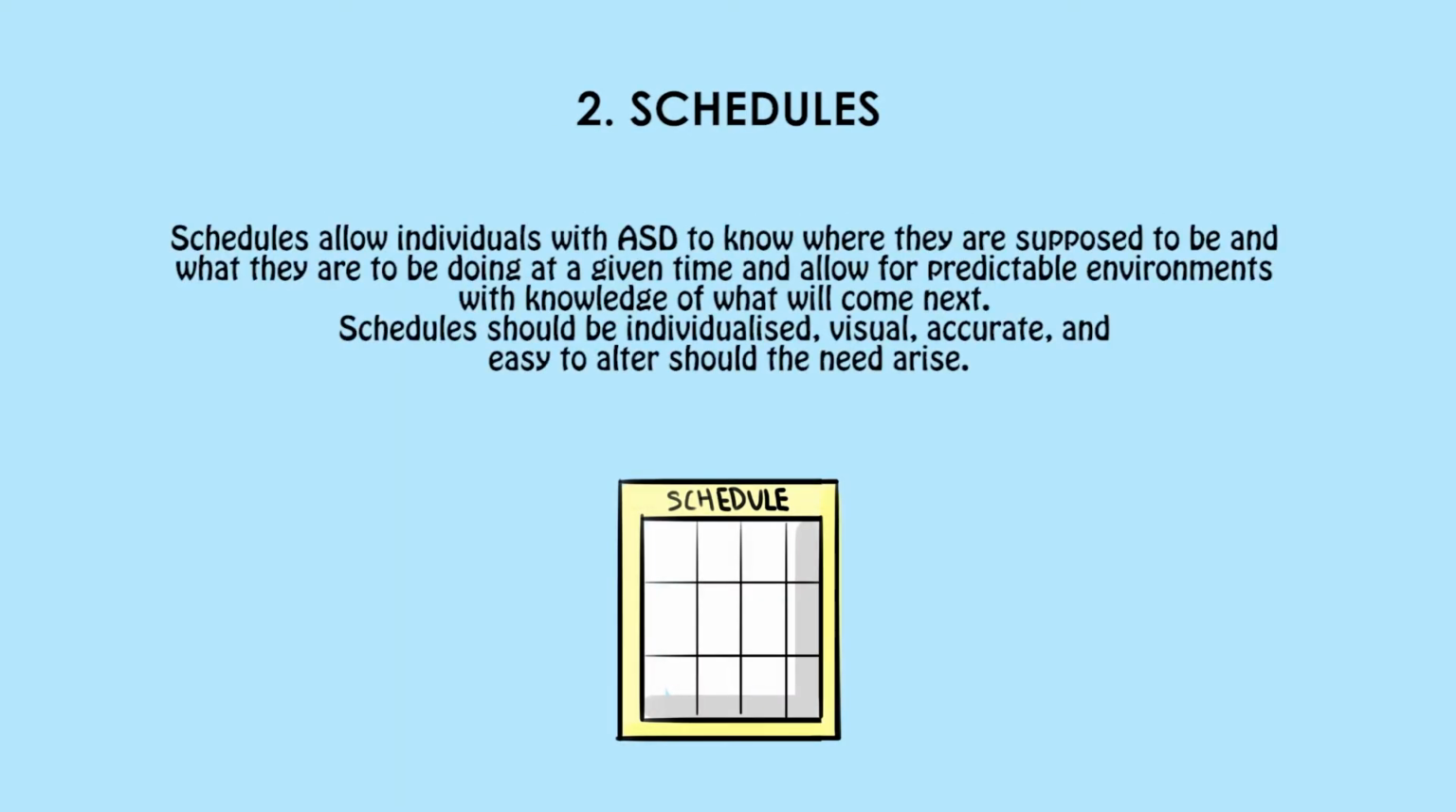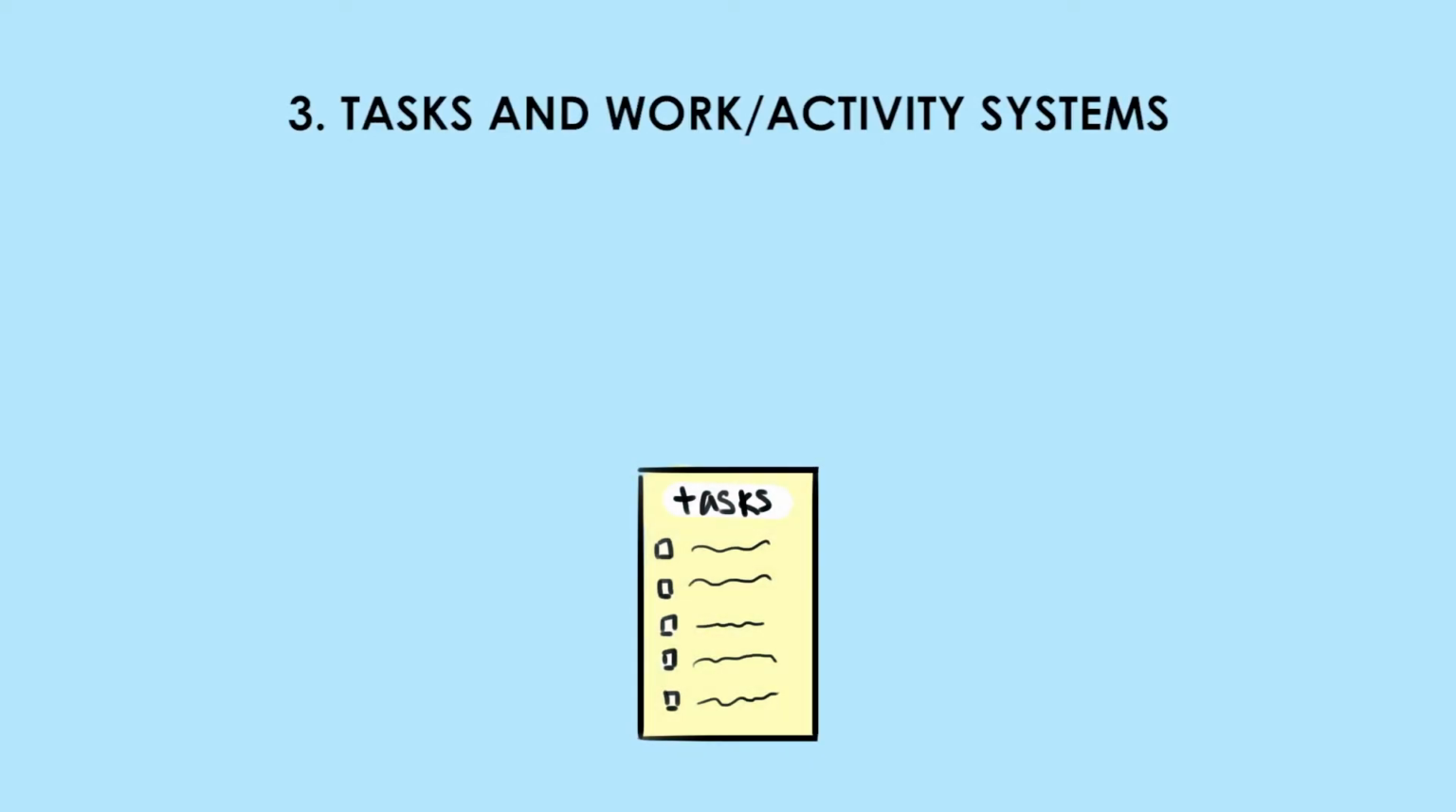Second, schedules. Schedules allow individuals with ASD to know where they are supposed to be and what they are to be doing at a given time, and allow for predictable environments with knowledge of what will come next. Schedules should be individualized, visual, accurate, and easy to alter should the need arise. Third, tasks and work or activity systems.